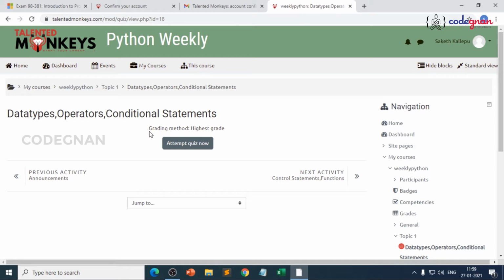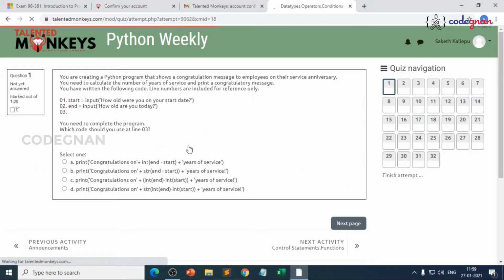You can see the grading method and attempt quiz now. If you score more than 8 or 8.5, then you have the chances. I can't expect you to do that on the first attempt. You need not worry. Just practice it more number of times. Every topic you can attempt more than 5 times. If you take it more than 3 times, the questions will be jumbled. On the 4th time, 5th time, you can expect the same questions. We are adding more questions to the portal. Okay, now let's start with this.